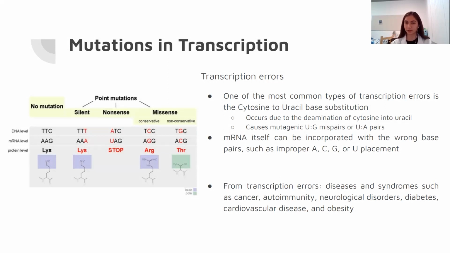This mainly occurs due to the deamination of cytosine into uracil, and it often causes mutagenic uracil-guanine mispairs or uracil-adenine pairs. Improper base pair placement is also another issue that occurs when mRNAs are produced incorrectly. Some diseases that come out of transcription errors include cancer, autoimmune disease, neurological disorders, diabetes, cardiovascular disease, and obesity.